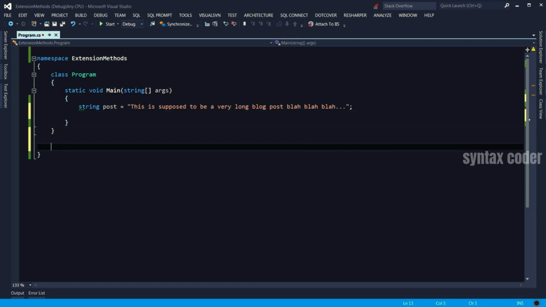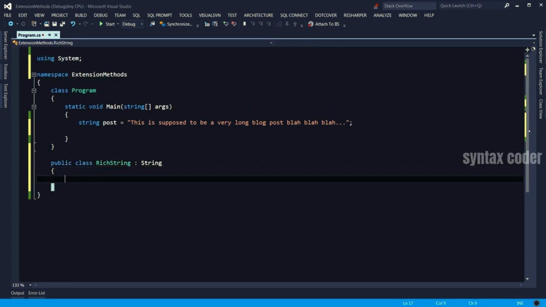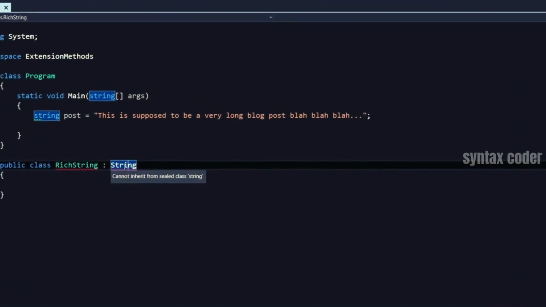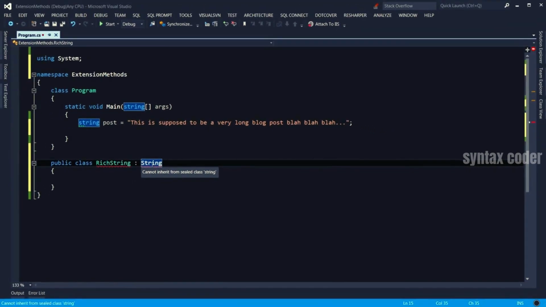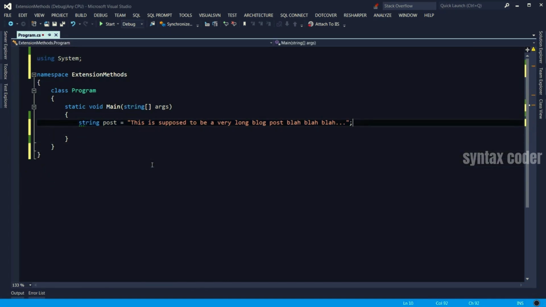If I create a public class, say, RichString, that derives from string, we get an error here: cannot inherit from sealed class string. So in situations like that, we can use extension methods to add new methods to an existing class. Let me show you how we can create a method on the string that will look something like this. I'm going to call it Shorten, which gets a number of words, and then that would return, let's say, a shortened version of the post.